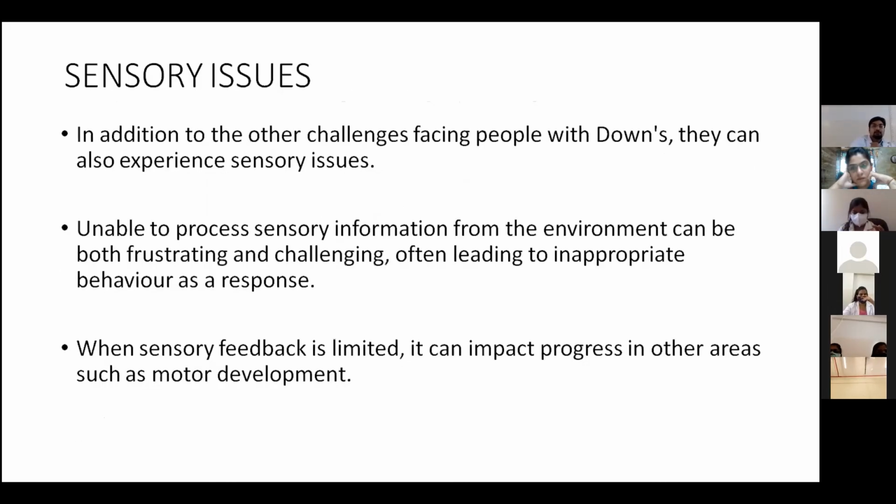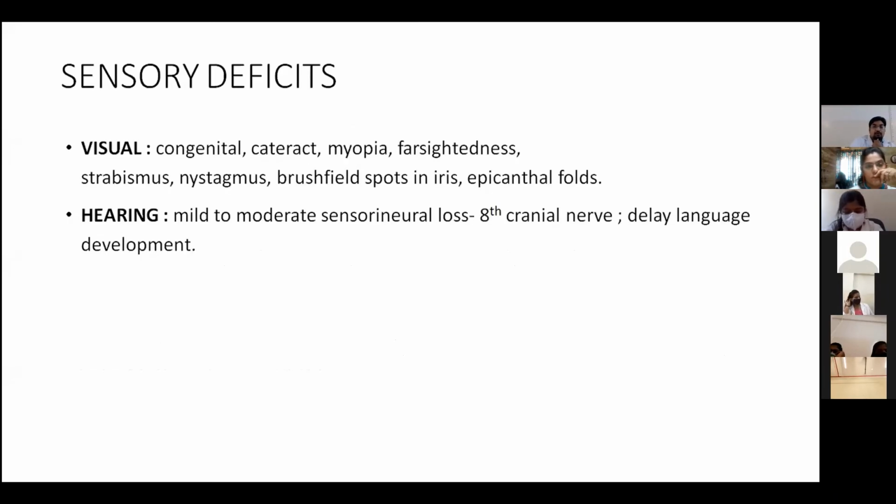Sensory issues: in addition to the other challenges facing people with Down syndrome, they can also experience sensory issues. Being unable to process sensory information from the environment can be both frustrating and challenging, often leading to inappropriate behavior as a response. When sensory feedback is limited, it can impact progress in other areas such as motor development. Sensory deficits: visual, congenital cataract, myopia, and farsightedness will be seen. Hearing: mild to moderate sensorineural loss will be there due to affection of the 8th cranial nerve, and delayed language development will be there.